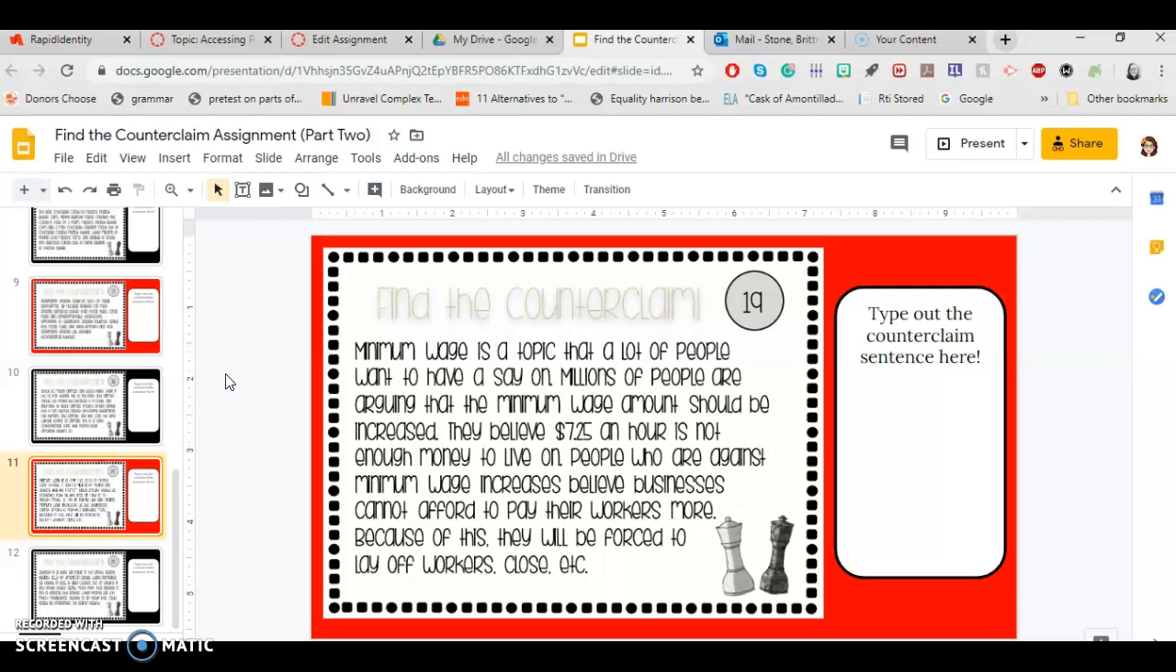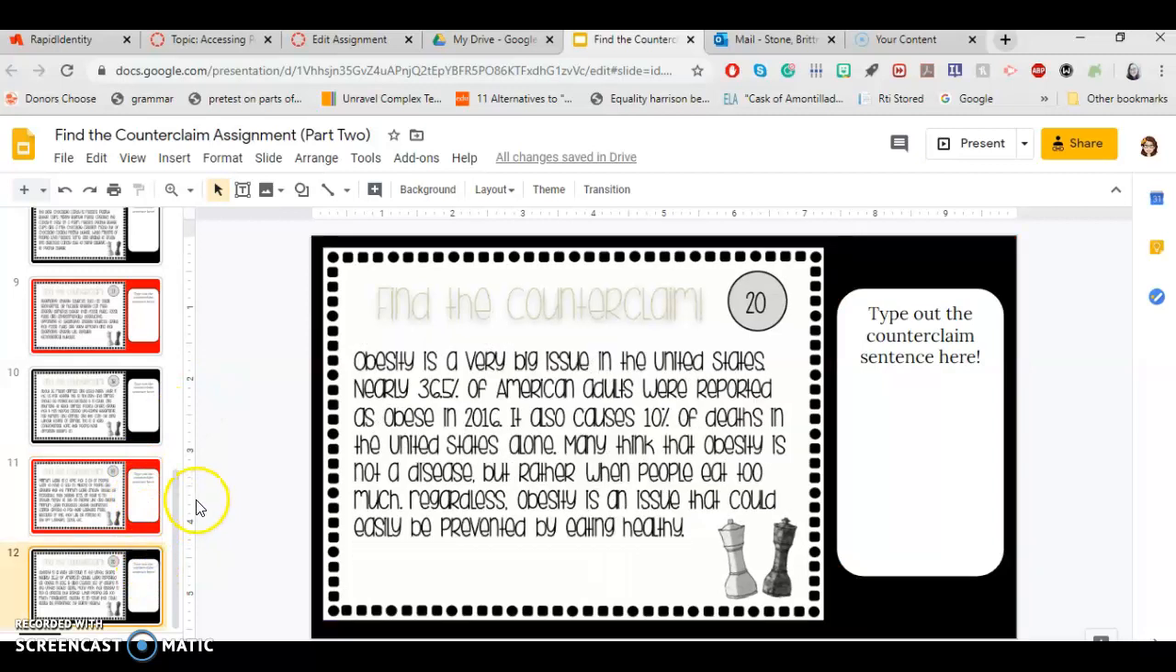Okay, so again, setting our own opinions aside, figure out what the topic is and what the claim is. What is the argument that the author is trying to make to get us to believe in? Okay, again, set aside your own opinions. There will be a time and a place to do that. But for this right now, we're just trying to find the claim and the counterclaim. Finally, number 20.